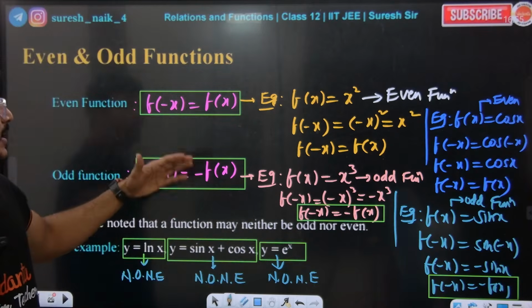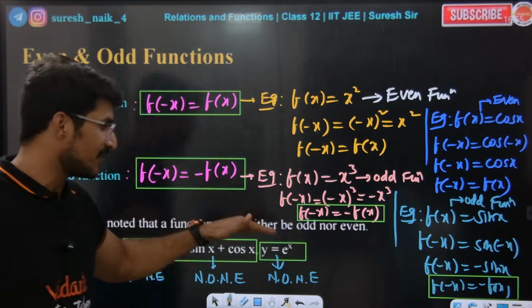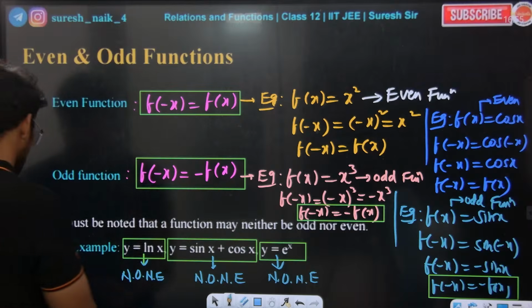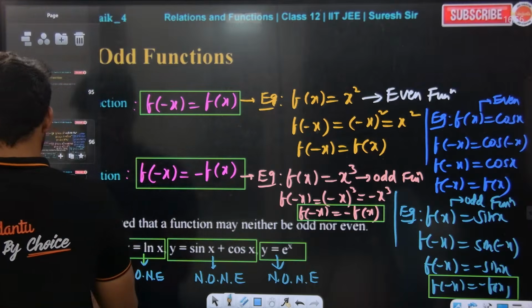Odd is nothing but f of minus x is equal to minus f of x, right? Minus into f of x is the odd function. Hope everybody is getting the point. It is a simple question.